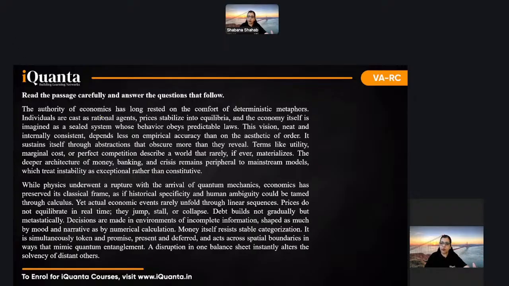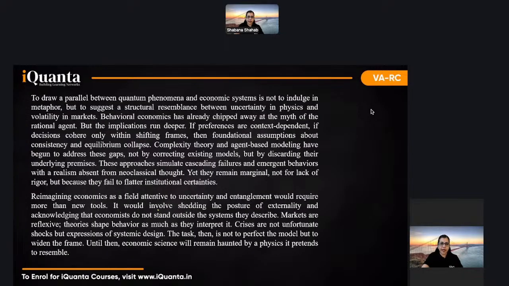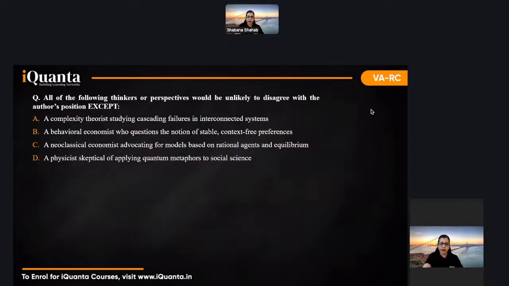Now, the first passage was, of course, as the drill goes, we had 4 passages, RC 1, 2, 3, 4, and then we had 8 questions of VA. Okay, now, Authority of Economics, this was the first passage that we had, right? I don't know whether you guys like this or not, but this passage was very, very neat. I'll tell you why. Because in this, if you check the flow of the passage, it was just 4 paragraphs.